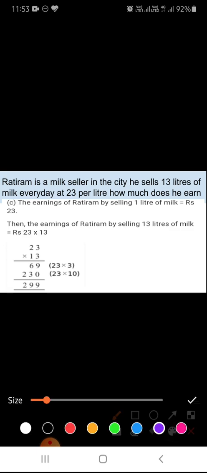Question number 3. Rati Ram is a milk seller in the city. He sells 23 liters of milk every day at 13 per liter. How much does he earn?